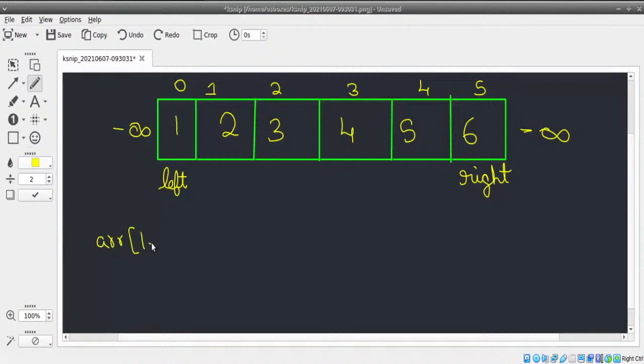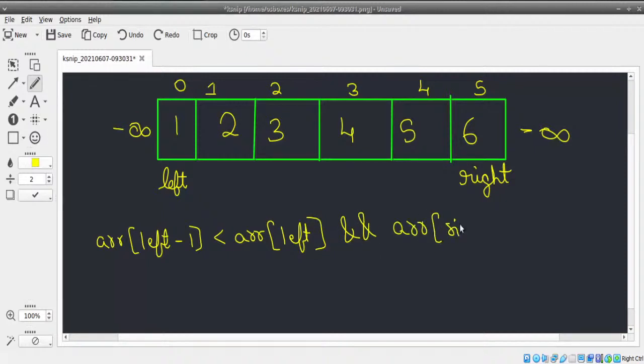Array of left minus 1 should be lesser than array of left. And then similarly, array of right plus 1 should be lesser than array of right. This is the constant code that we're going to use. I'll explain in detail what exactly it is. Or instead of right plus 1 lesser than right, if you're a little confused with this, you can also write array of right should be greater than array of right plus 1.